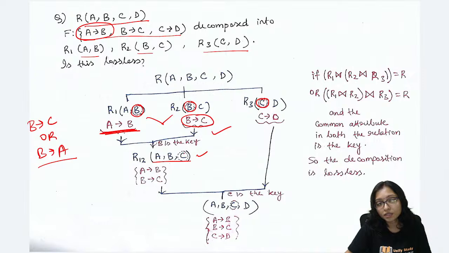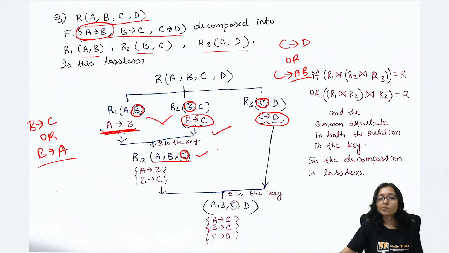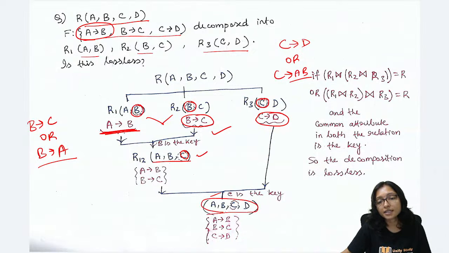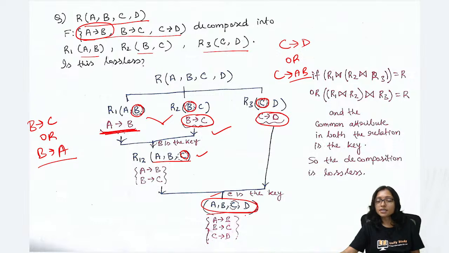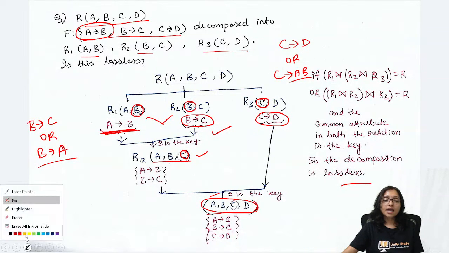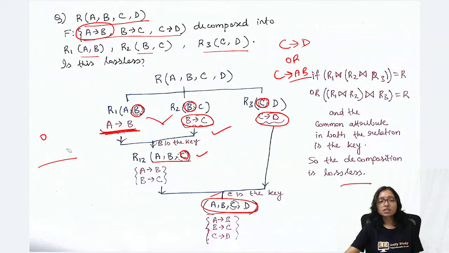Now the common between this one and this one is C. I have to check either C implies D or C implies AB. I can see here C implies D is present. That's why now I can join them together and get back the original table, that is ABCD. The original table I am able to get back. That's why this is lossless. This is the lossless, ma'am.